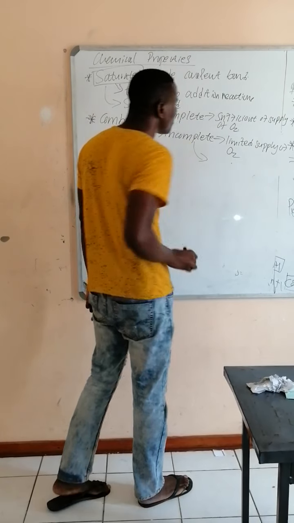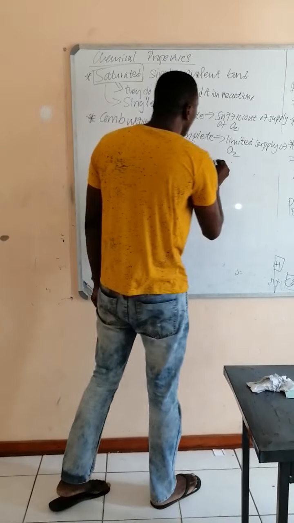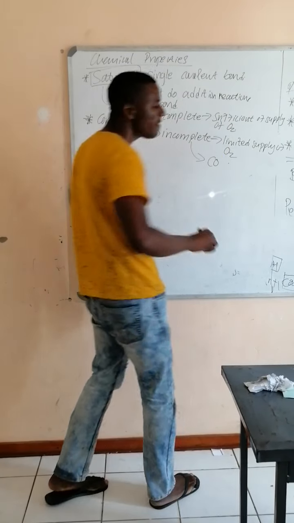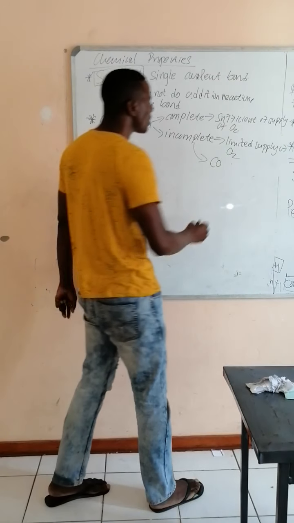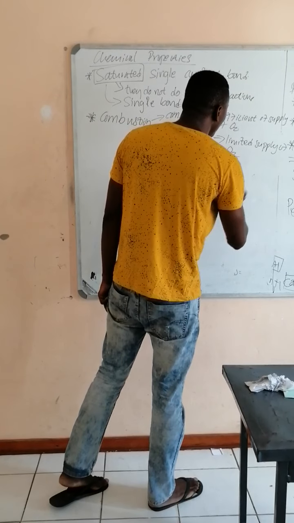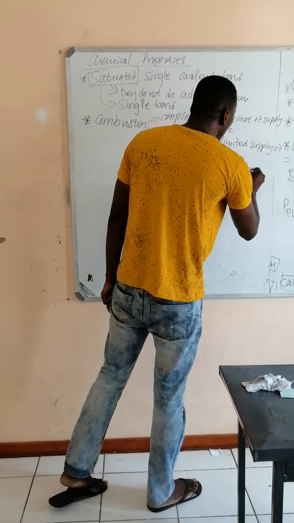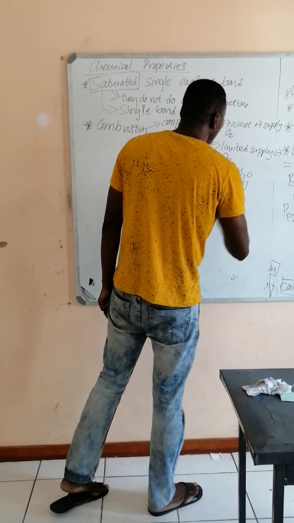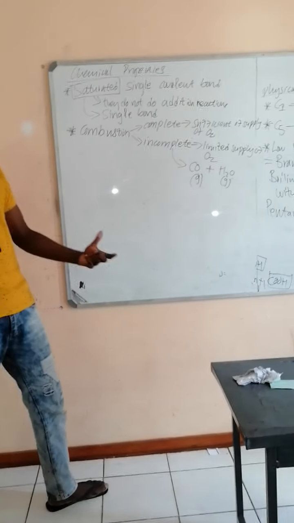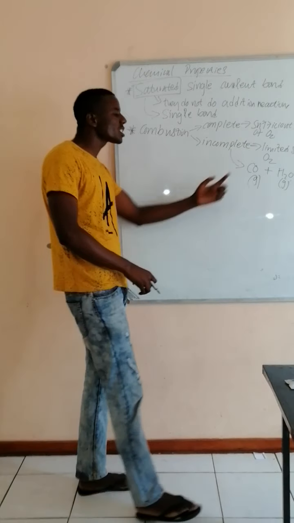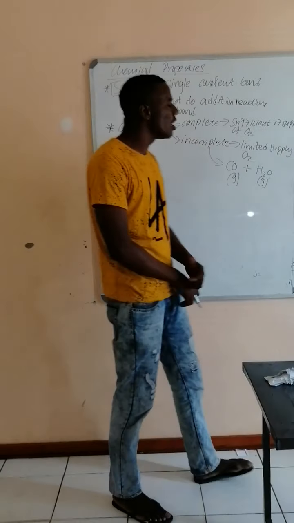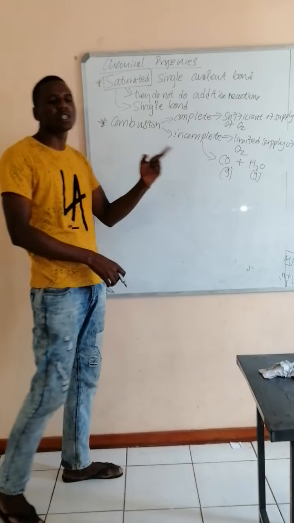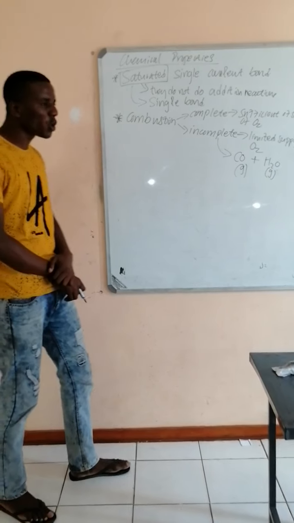Now, also we should look at the products of those two reactions. The incomplete combustion will produce a gas which is very poisonous, called carbon monoxide. So you have carbon monoxide plus H2O. This is a gas because it's steam, and the carbon monoxide is a poisonous gas. How do we know that it's poisonous? Because carbon monoxide reduces the capacity of oxygen binding with hemoglobin.